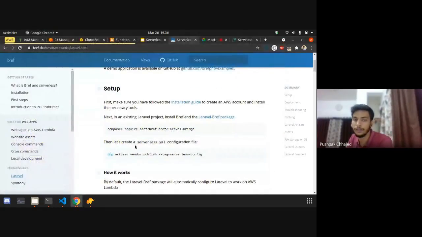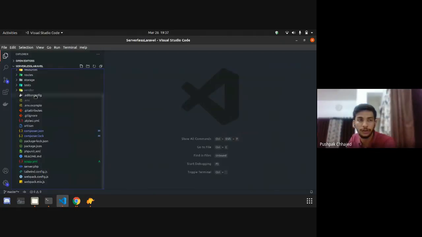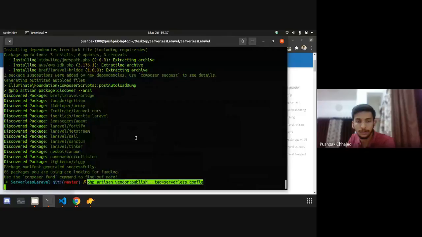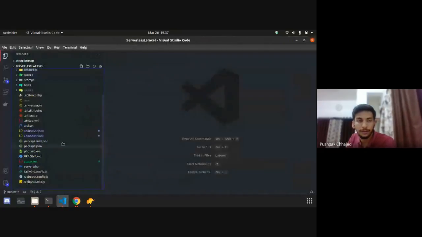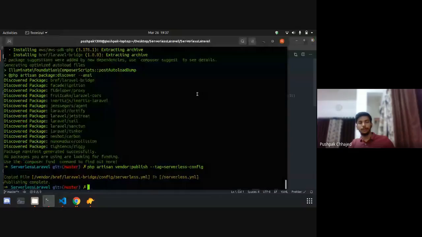After that, we need to publish the files, like the serverless config, which will create the serverless.yaml file in our root folder. So for now, let's see, there is no serverless.yaml file. And as you can see now, the serverless.yaml file has been created by the package, right?